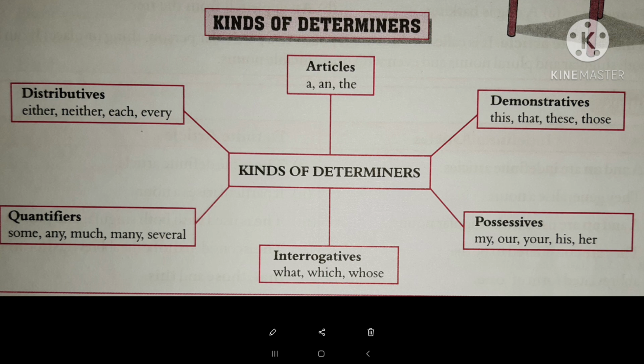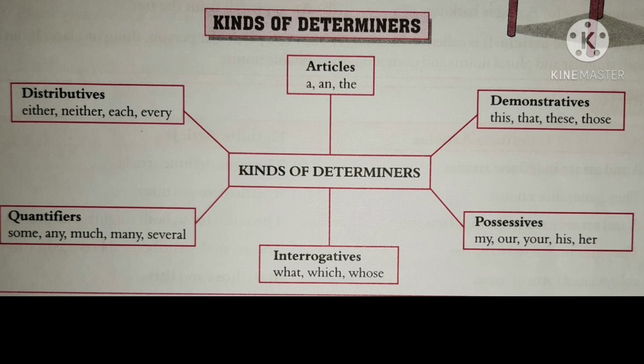Now we can focus on interrogatives. Interrogatives are the determiners we use to ask questions. They are used before any kind of nouns, and they are the WH words: what, which, whose, how many, how much, when, where. All these act as interrogatives. Like, which basket will you carry? Whose bags are lying outside? Likewise, we can use these. So you can see only the WH words as interrogatives. Fine.